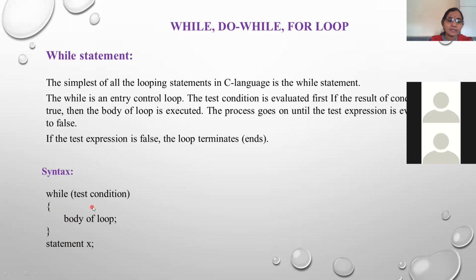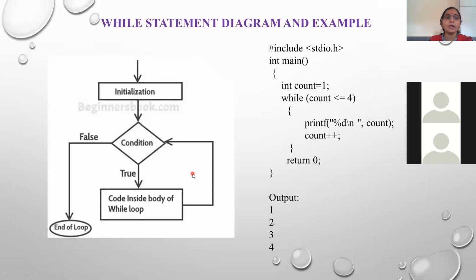When the test condition becomes false, then at that time your control is directly jumped to the statement X or the statement which is present just below the while statement. Okay, and now you will get the clear concept with the following diagram and the example. See, this is the diagram of while statement and the one example of while loop.